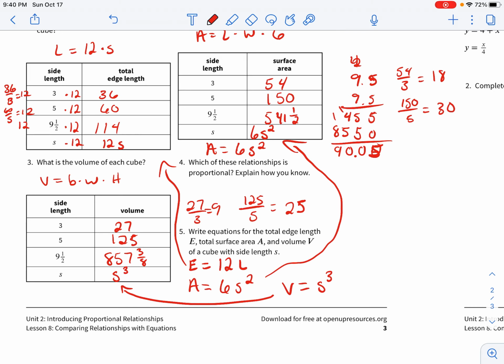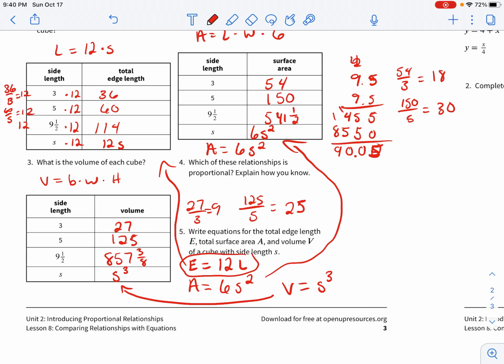Right, so note, this one right here was proportional, the other two were not. This one is just a number times your x value. In this case, x is replaced with L. Down here, our x value is actually squared. X is just replaced with S. And then on the last one, that's S to the 3rd power.